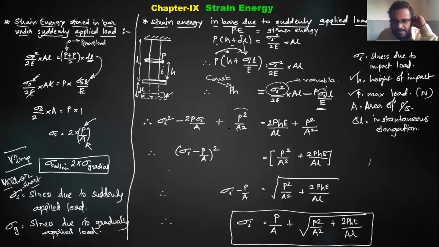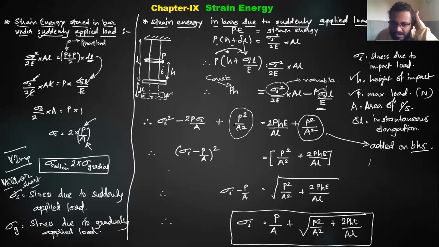Now in this particular step, I have added P square by A square on both sides. Why? Because by adding this, I can convert it to the complete square formula. How do you determine what to add? If you have solved quadratic equations, you must know it. Whenever we need to solve a quadratic equation, before that we need to form a perfect square, and for that we add a complete square term. What is that term? It is half into the middle term, squared. So I have added P square by A square to both sides.